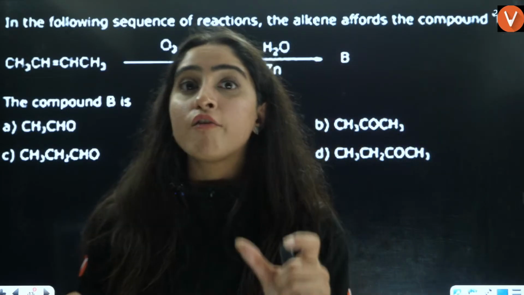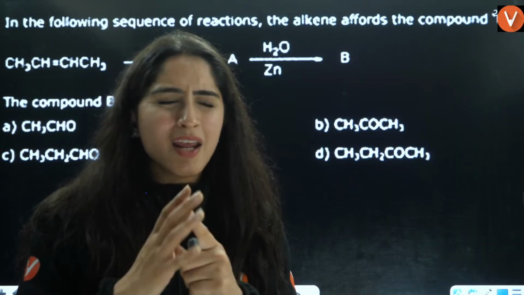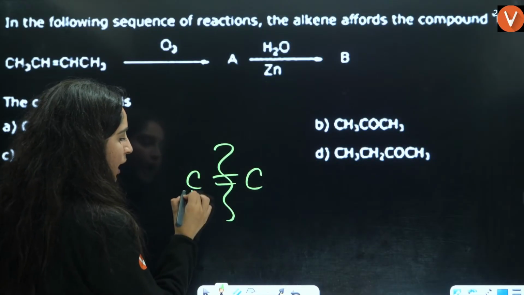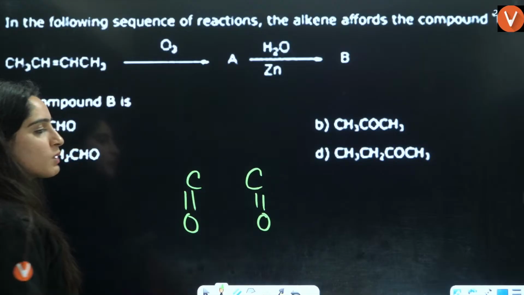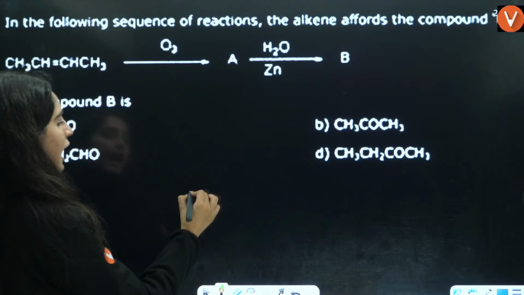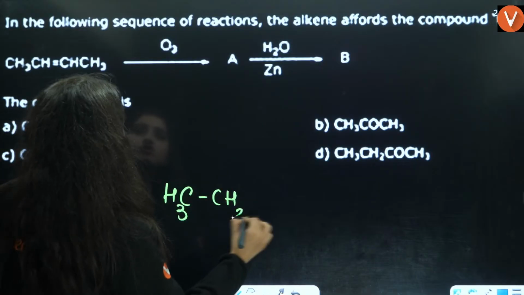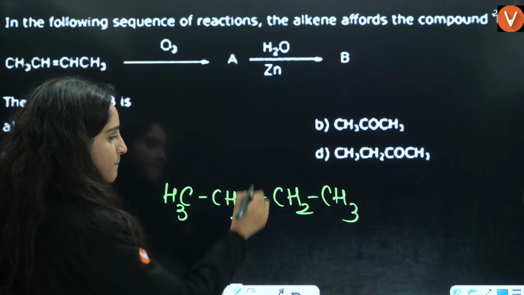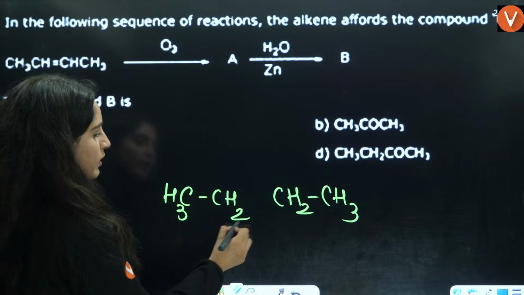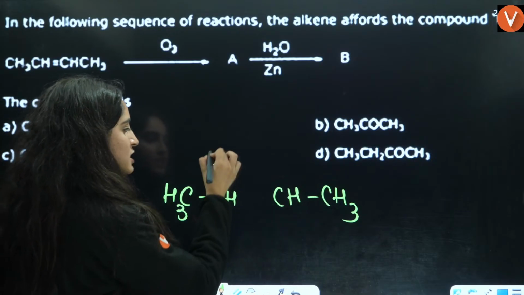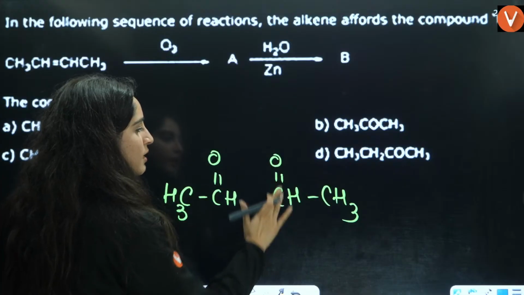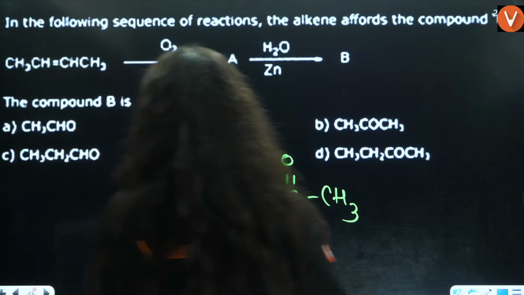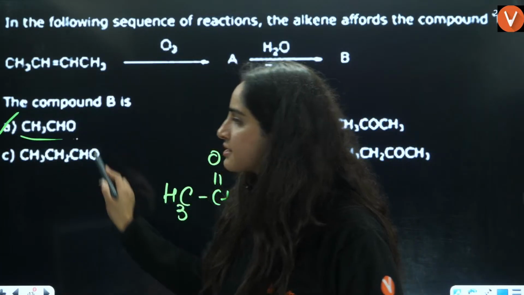Now, ozonolysis is a very, very important reaction. So, what you have to do, you have a C double bond, break the double bond, attach double bond O and double bond O, right? This will be the answer. Okay, so now here we have CH3CH2, double bond, CH2CH3. Here what you're going to do, break this double bond, right? Here it is CH. Now break this double bond. Attach double bond O over here. So answer is going to be C double bond O, this is H. So answer is going to be CH3CHO. That is A is the correct answer.